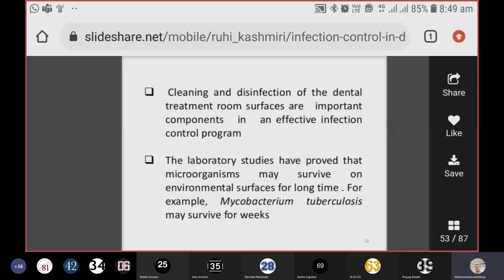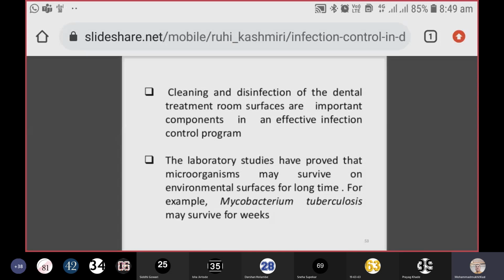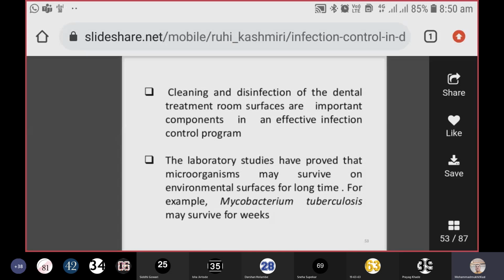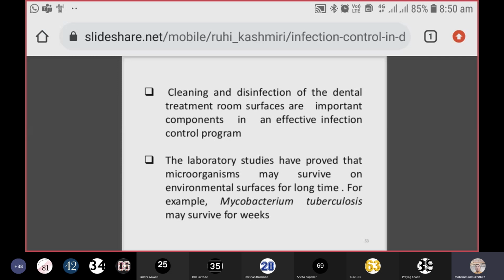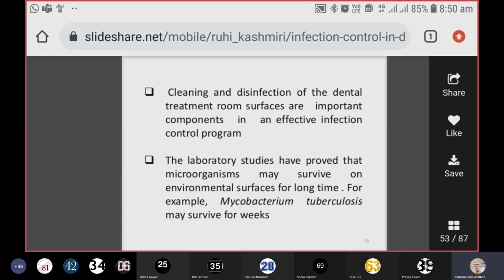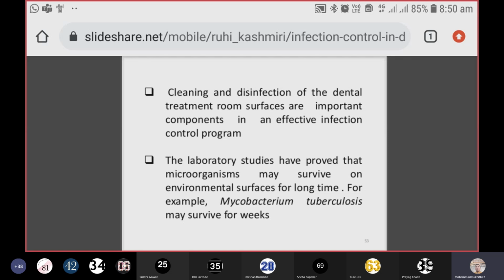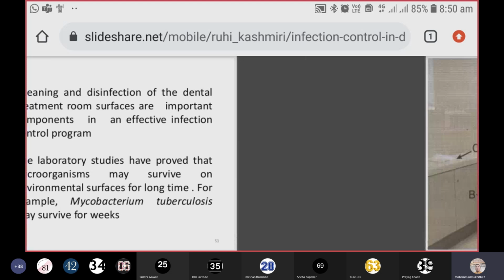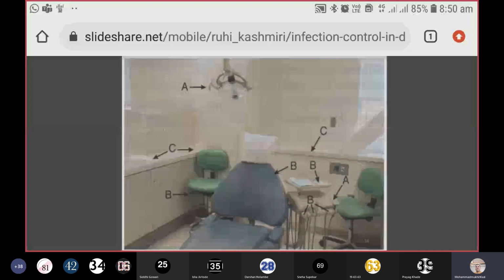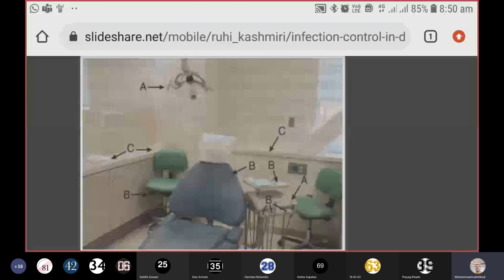Laboratory studies have proved that microorganisms may survive on environmental surfaces for a long time. An example is Mycobacterium tuberculosis, which may survive for weeks. If the patient is positive for tuberculosis, then that patient is coughing and sneezing out droplet nuclei which will remain on the surfaces for a long time. And if you contaminate your hands by touching those surfaces, it is possible that you will get the infection. So clean the surface area properly. This is how you must have everything in place.